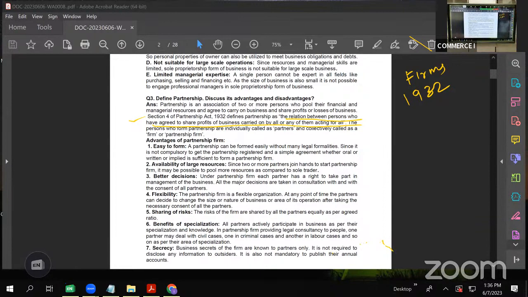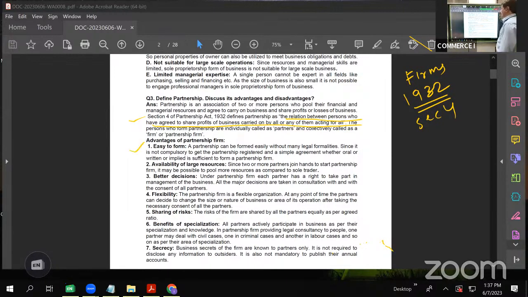This is the definition, the best definition you should write in the examination. This is the definition given by Indian Partnership Act 1932, section 4. As per section 4 of the Indian Partnership Act 1932, the relation between persons who have agreed to share the profits of a business carried on by one, or carried on by all, or anyone acting for all. Write this definition and then take up the advantages.